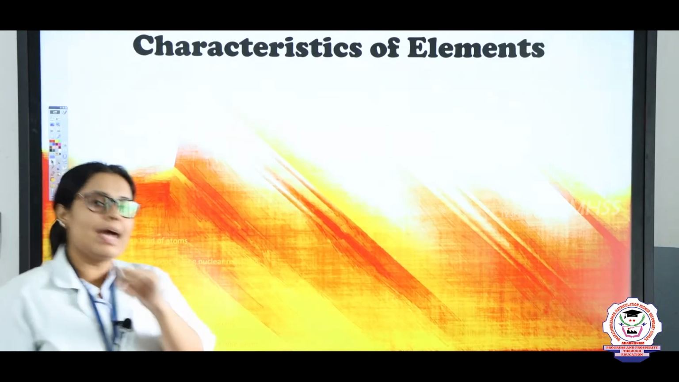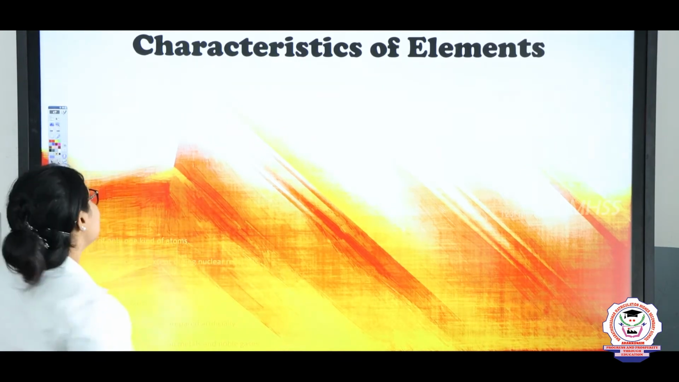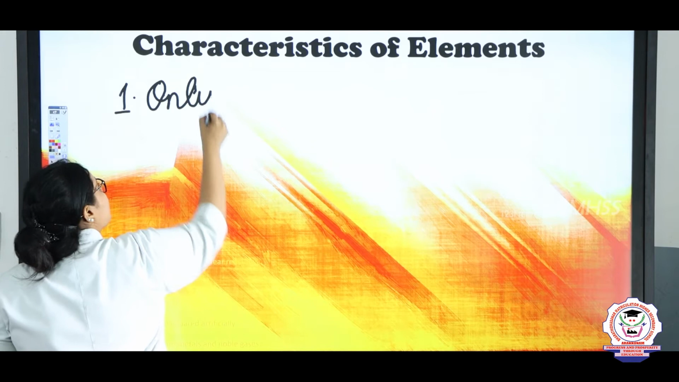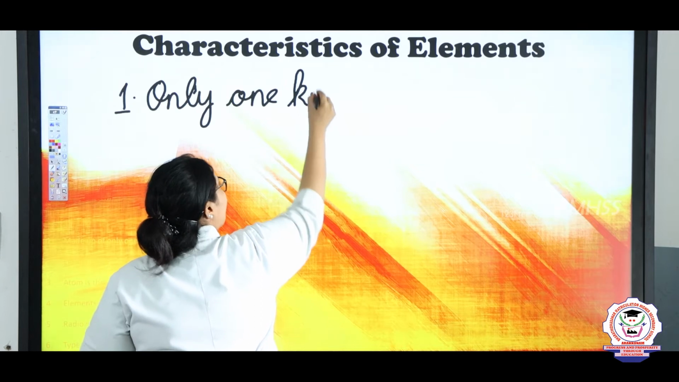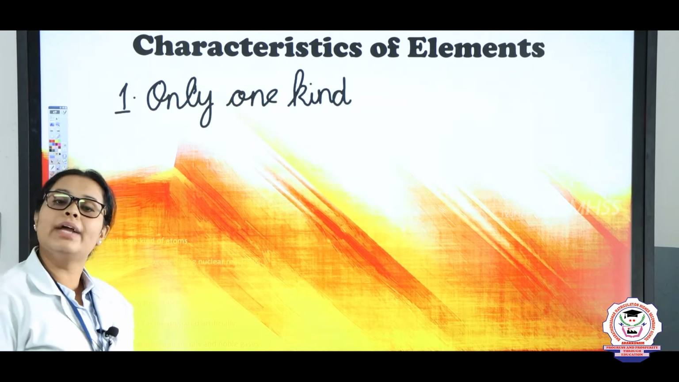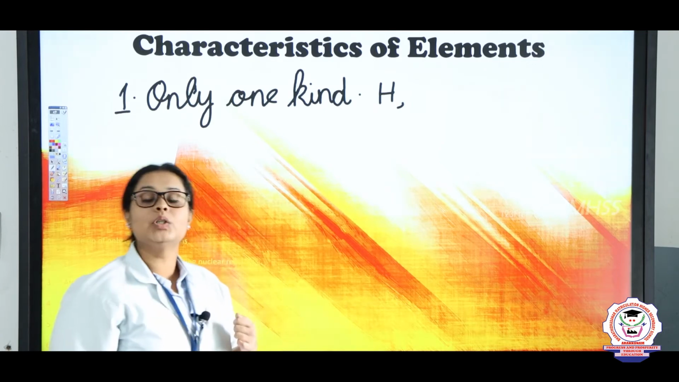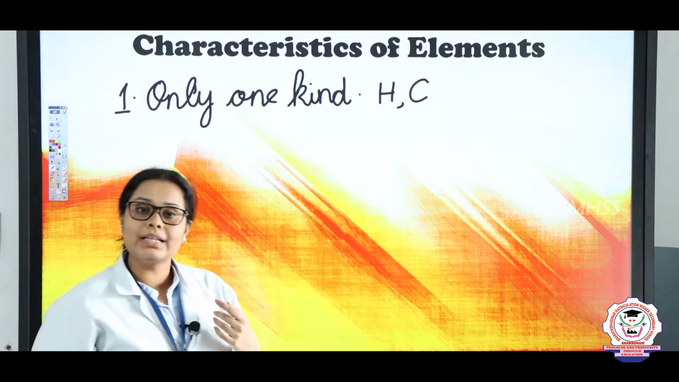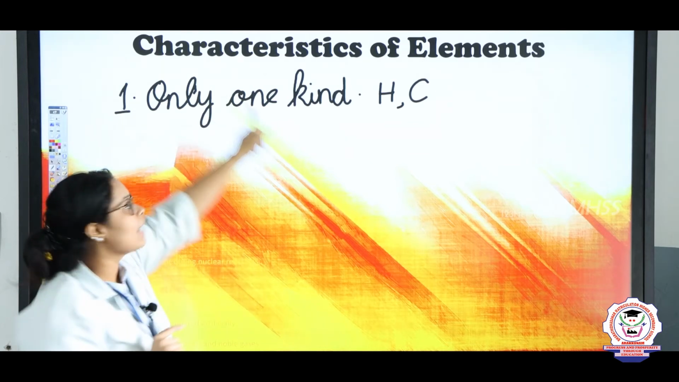Now let's see what the characteristics of elements are. The first characteristic of an element is that it has only one kind. For example, if I ask you what is the symbol of hydrogen, you will say H. Same way, if I ask you how to write carbon, you will write it as C. So we can say that all the elements are present in the same form, or only one kind, right?